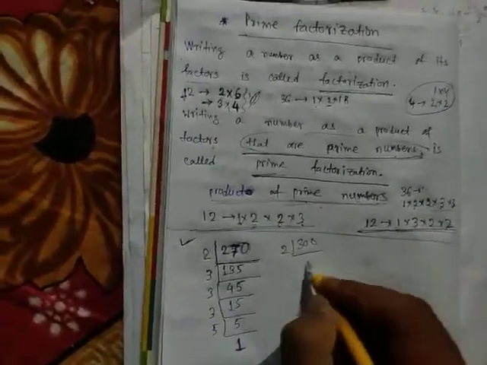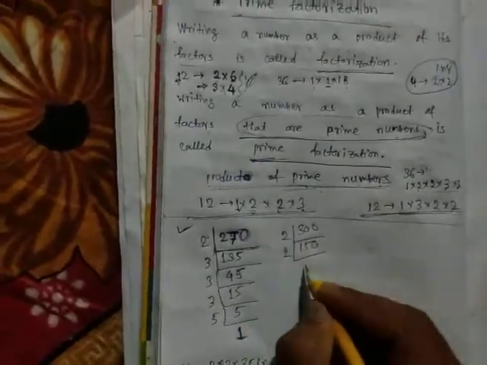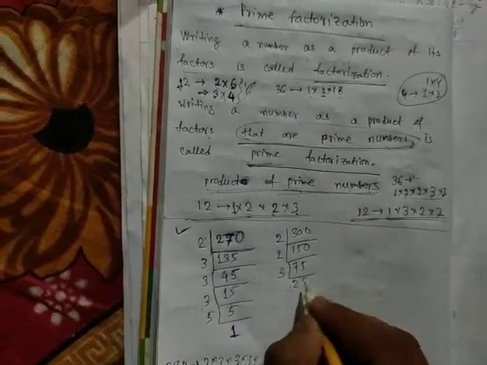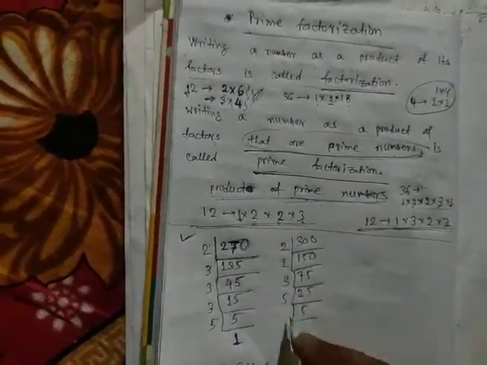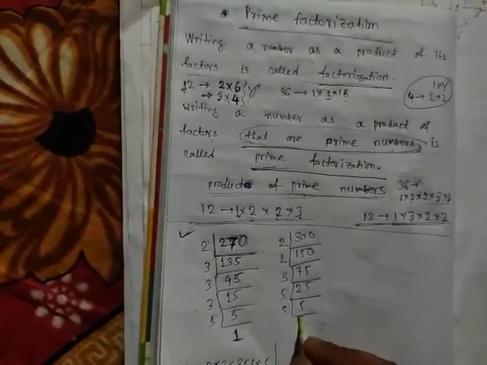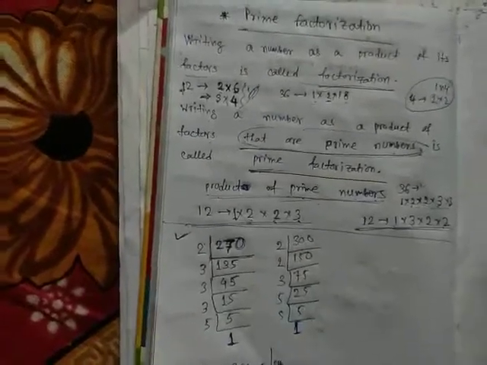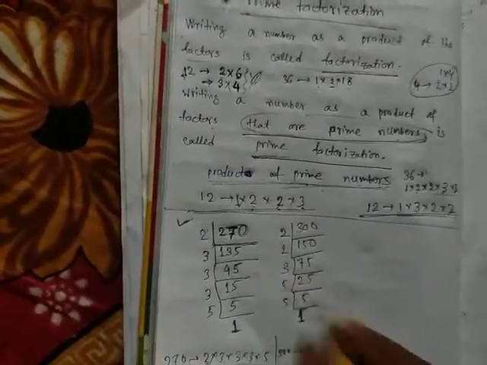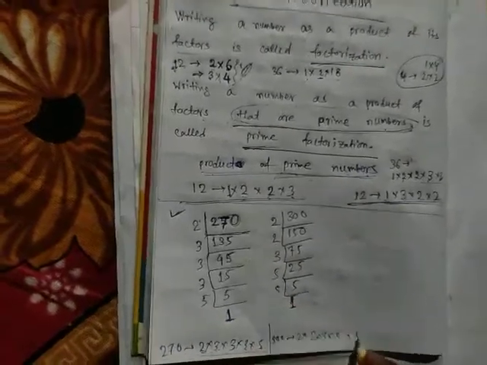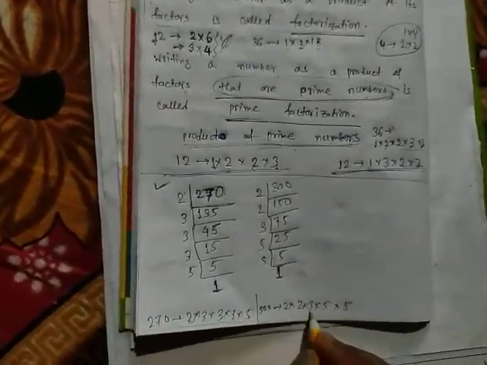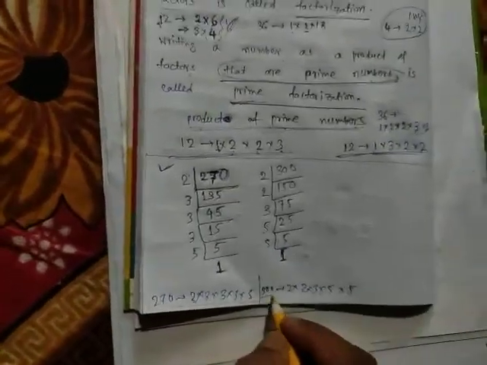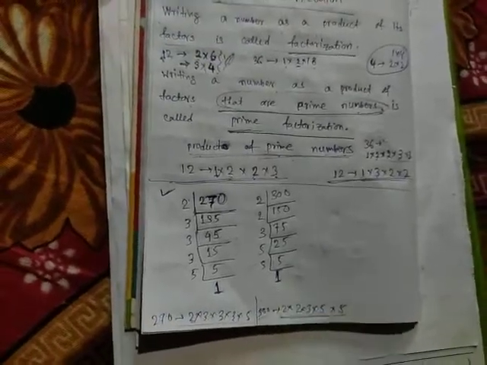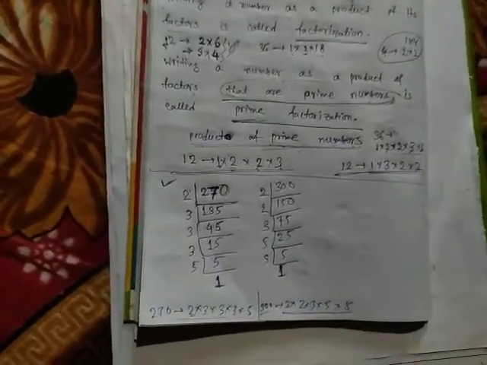Another example. Suppose you have a number 300. So divide it by 2: 2 into 150, again 2 into 75, again 3 into 25, again 5 into 5, again 5 into 1. So we can write 300 as 2 into 2 into 3 into 5 into 5. So see, 5 prime number, 3 prime number, 2 prime number. So here I have represented 300 as a product of all prime numbers. So this is called prime factorization, and these are the prime factors.